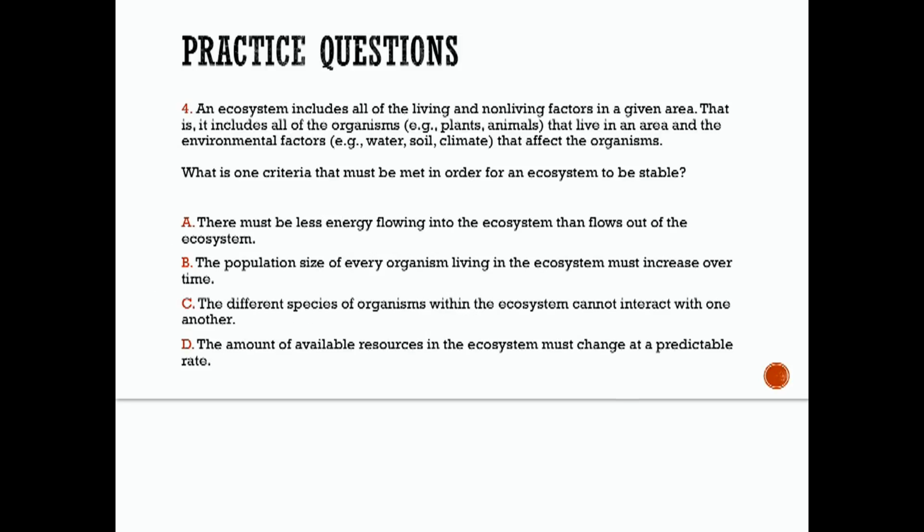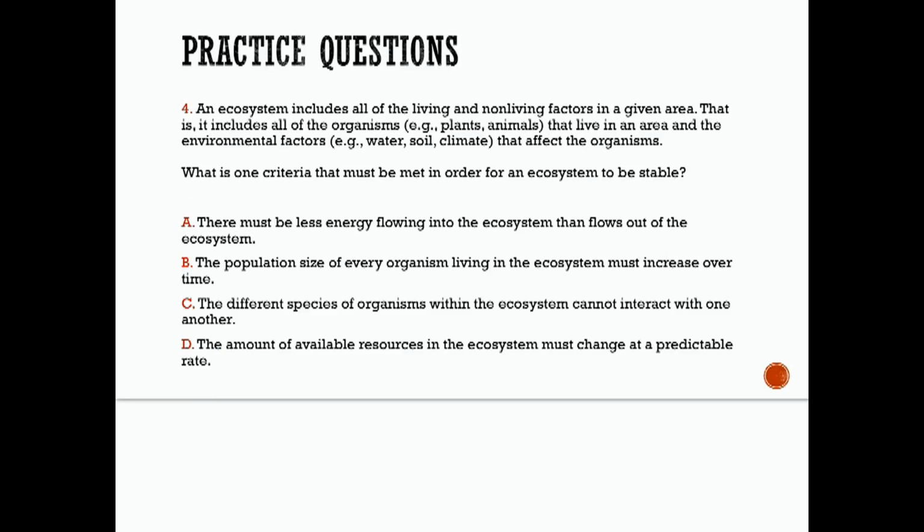Number 4, an ecosystem includes all the living and non-living factors in a given area. That is, it includes all of the organisms like plants and animals that live in an area and the non-living environmental factors like water, soil, climate that affects the organisms. So, what is one criteria that must be met in order for an ecosystem to be stable? All right, so read through these and let's see what you think.